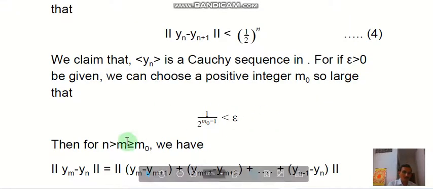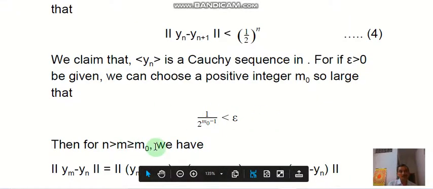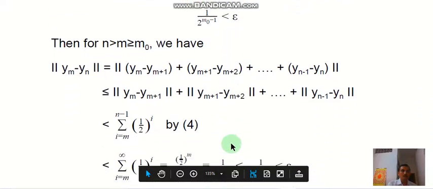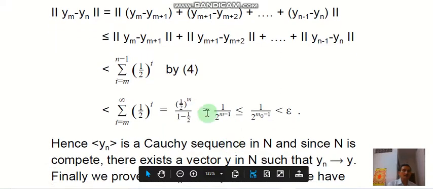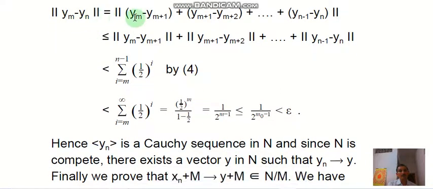Then for n greater than m greater than or equal to m0, we have the value of ym minus yn. Here we open ym minus yn as ym minus y_{m+1} plus y_{m+1} minus y_{m+2} and so on plus y_{n-1} minus yn, norm.